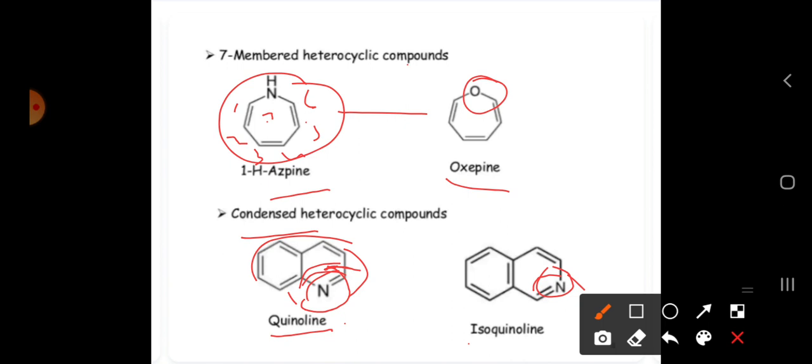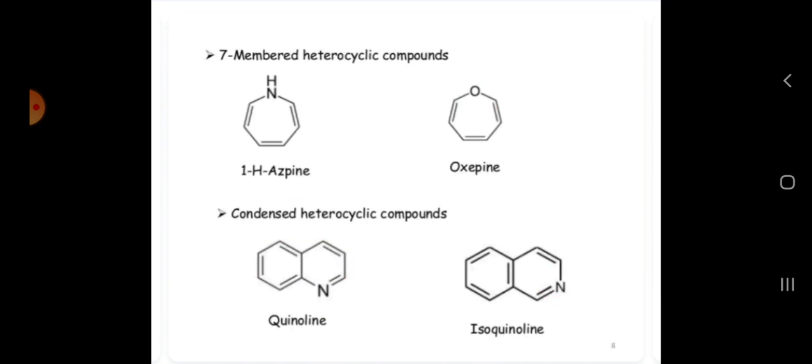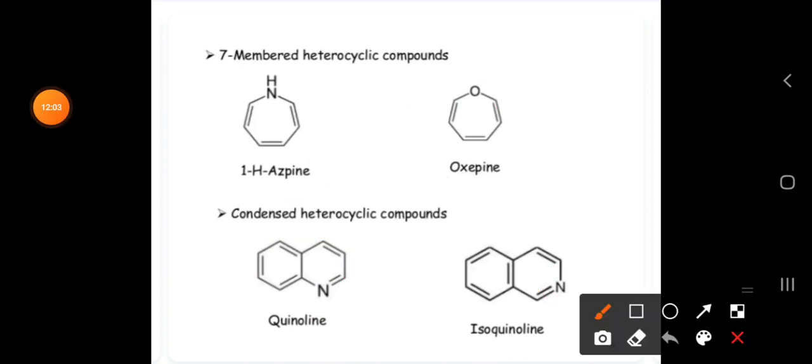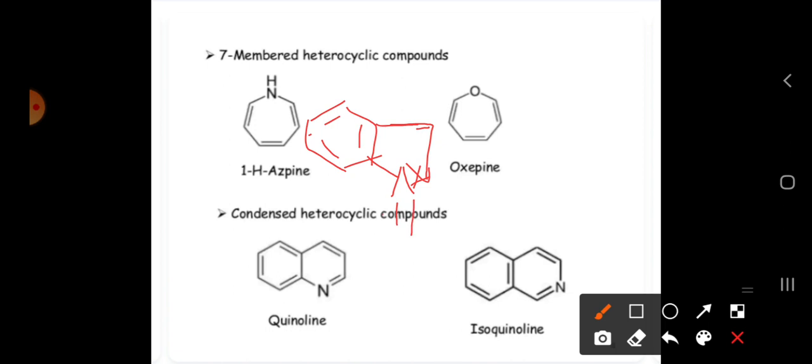And also among fused rings, we are going to have one more example, with an NH bond.